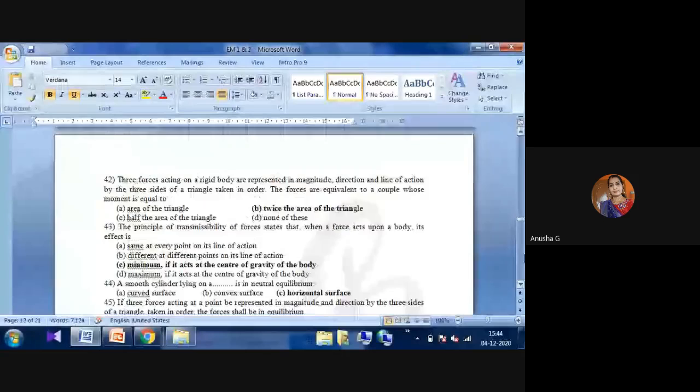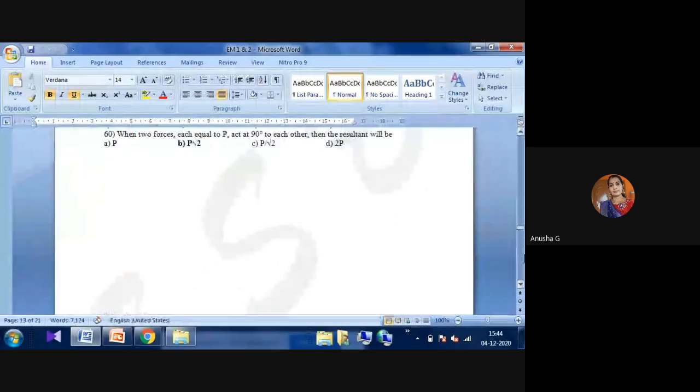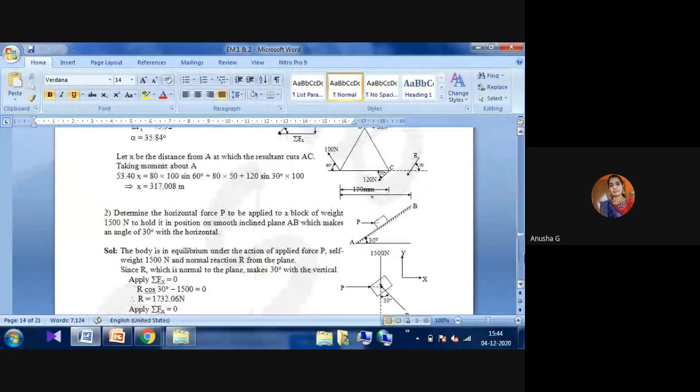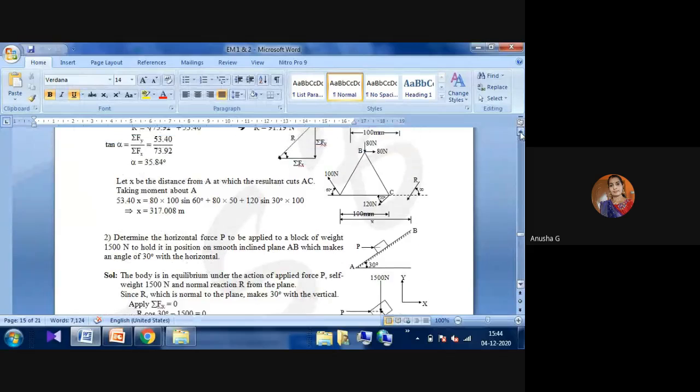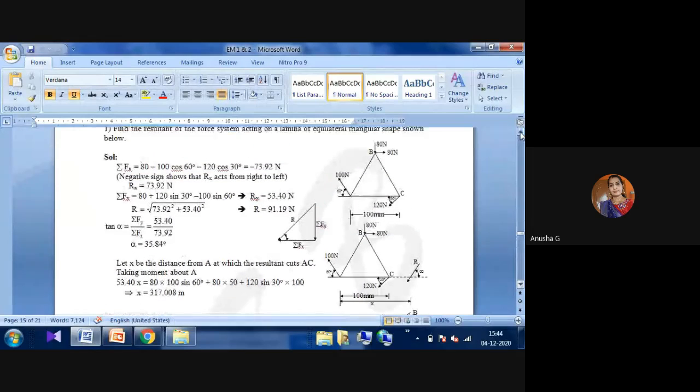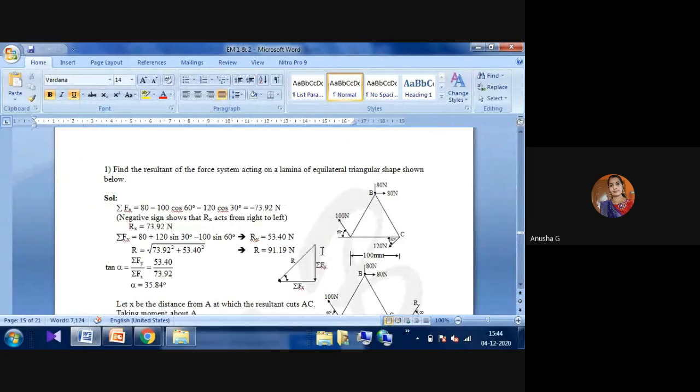Okay, now we'll see one small problem for today's session. All of you please note down this one. This is a diagram, one triangle they give. Find the resultant of the force system acting on the lamina of equilateral triangular shape shown in the figure. This one is the equilateral triangle, inside it is 60, 60, 60 degrees.